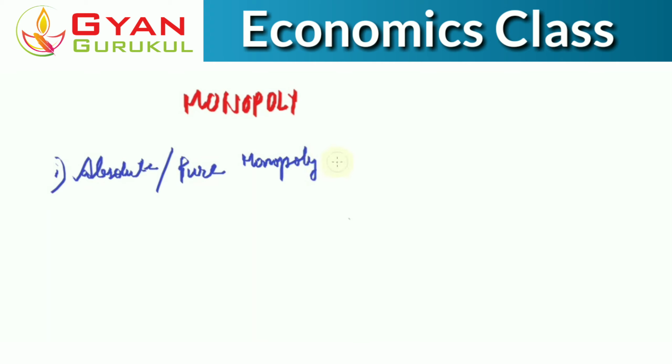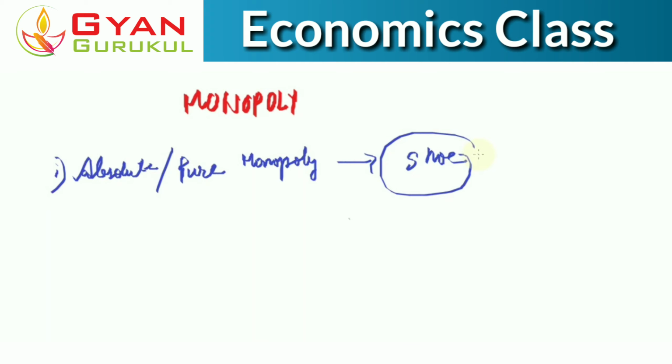So let's say there is a firm that produces a product. Let's suppose the product is a shoe, and in the entire economy there is no other firm that produces shoes or any products which are close relatives of shoes. So there is no other product in the market that can replace shoes.